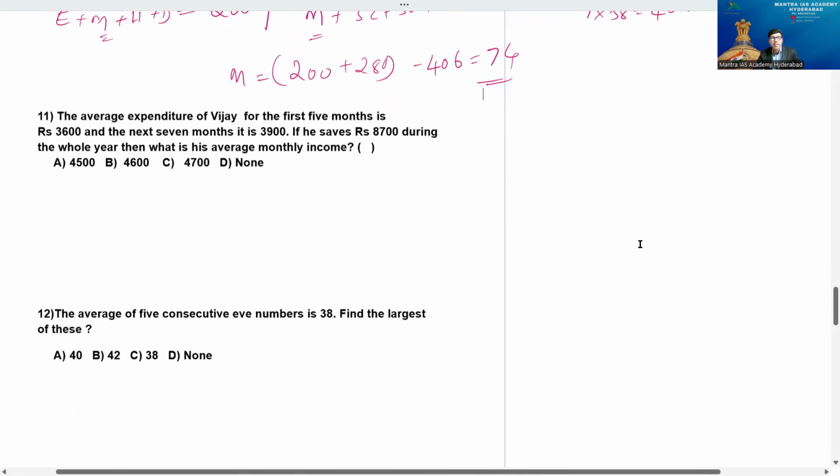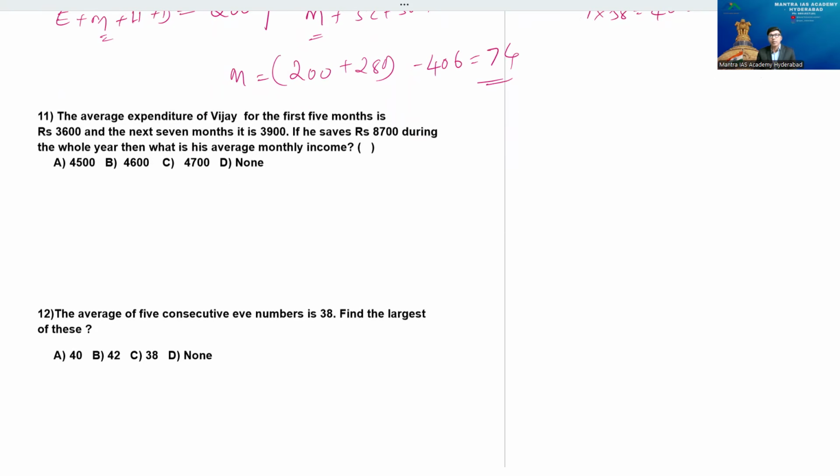Observe this. Read the question first of all. The average expenditure of Vijay for the first 5 months is 3,600 and for the next 7 months is 3,900. If he saves 8,700 during the whole year, then what is his average monthly income?